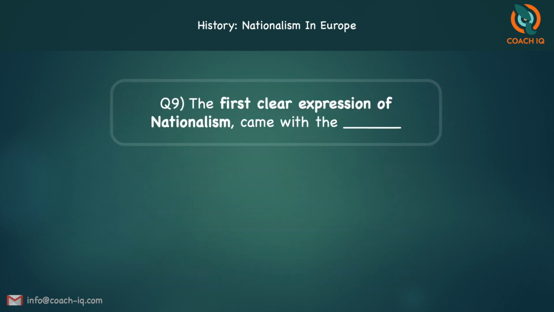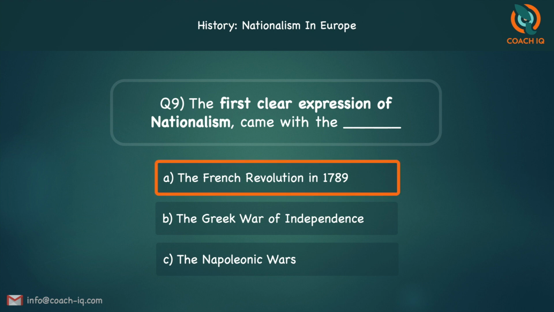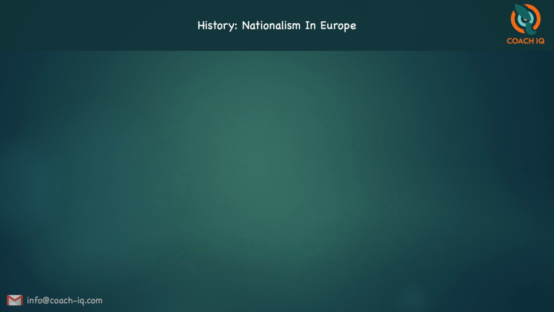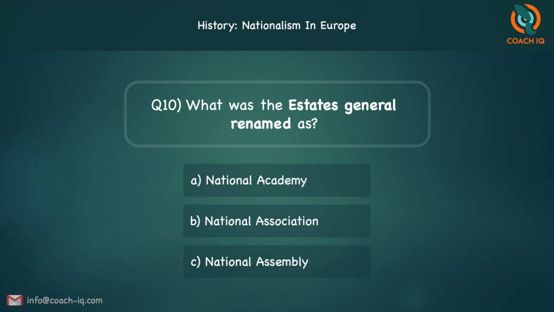The next MCQ. The first clear expression of nationalism came with which event? The French Revolution of 1789, the Greek War of Independence, or the Napoleonic Wars? Very easy answer. The French Revolution of 1789. The next MCQ. What was the Estates General renamed as? National Academy, National Association, or National Assembly? It is C, National Assembly.